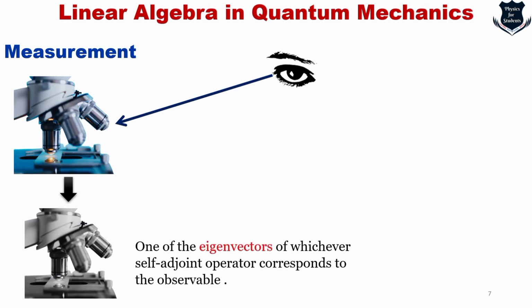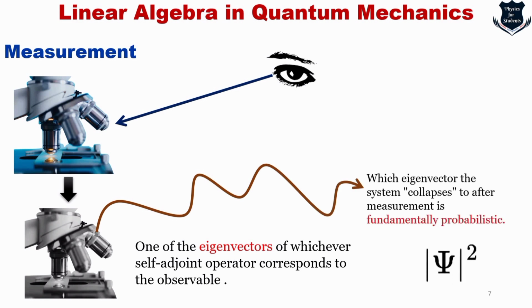So exactly which eigenvector the system ends up in depends on when the system collapses, and it is definitely probabilistic in nature, and we know that the probabilistic nature can only be understood when the amplitude is squared, that is, we are trying to find the probability density.